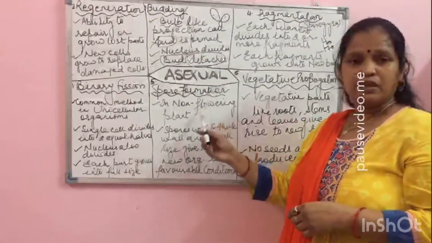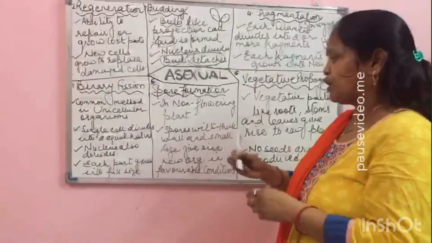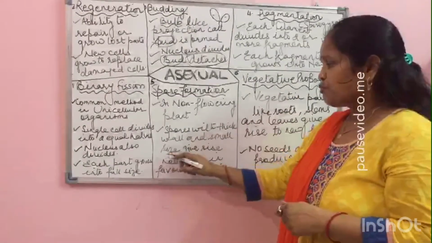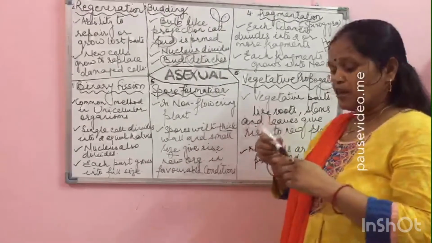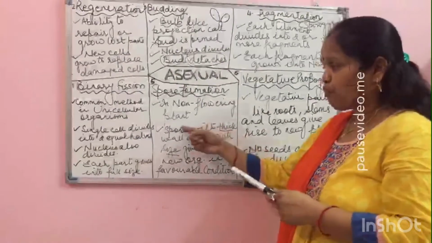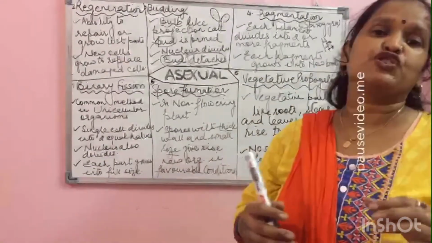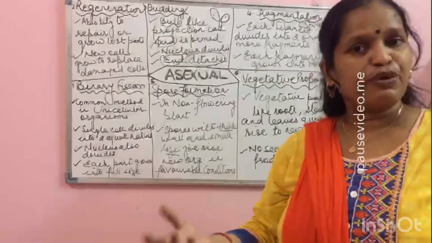Spores are very small in size with thick walls. The presence of these thick walls helps the spores to survive in the adverse conditions of temperature and pressure, scarcity of water, etc.